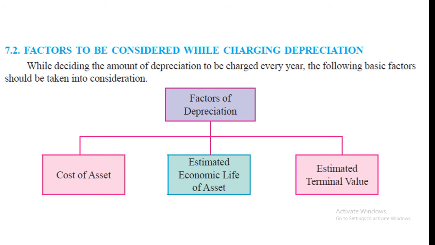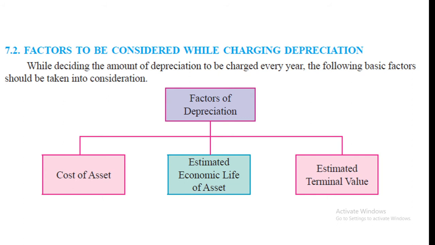Now see which factors are to be considered while charging depreciation. So which factors are important? Cost of asset. Cost of asset is an important factor while computing depreciation. Now students, cost of asset means purchase price of the asset plus installation charges.